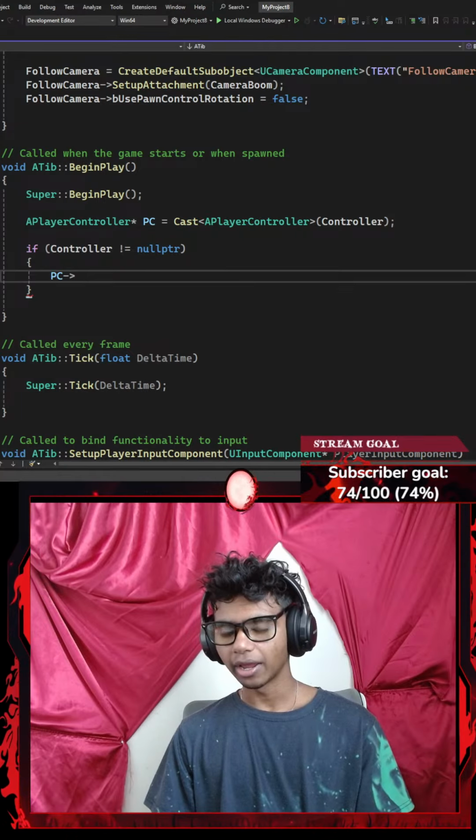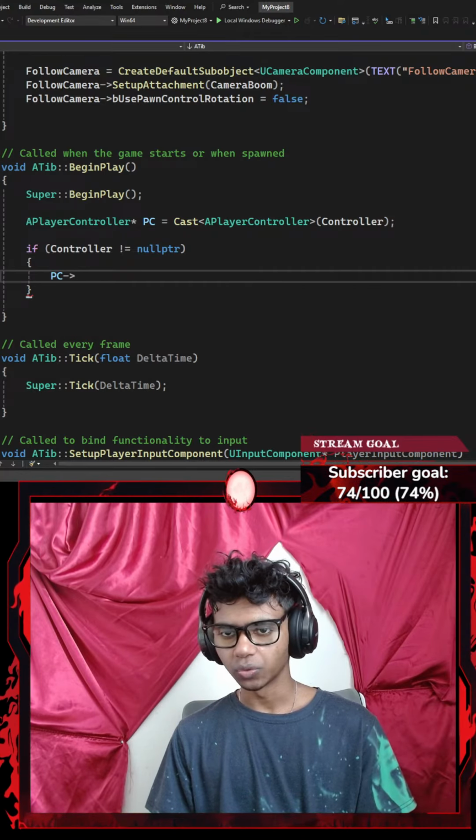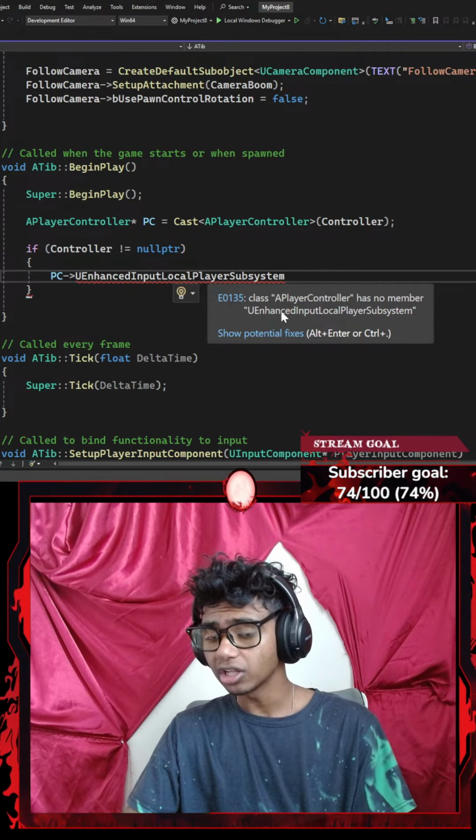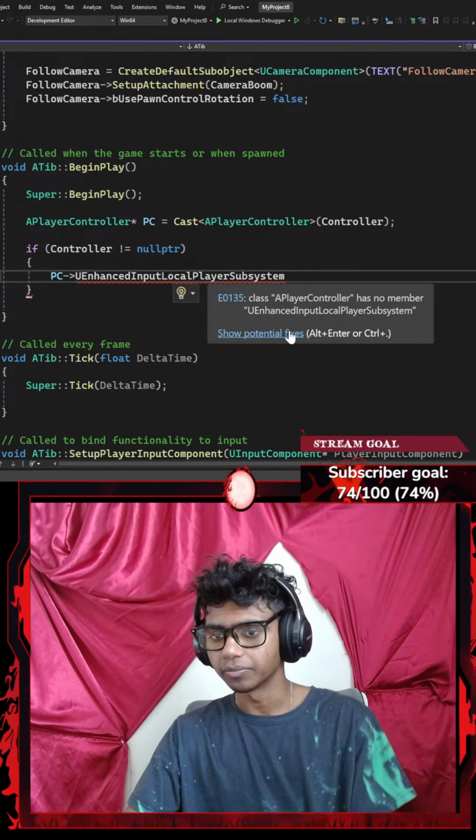There we go. Now my player controller is going to be pointing towards, I don't know, let's see. Okay, I'm going to be adding a UEnhancedInput, a UEnhancedInputLocalPlayerSubsystem. Did I spell something wrong? EnhancedInputLocalPlayerSubsystem. Okay, so it says a player controller has no member called UEnhancedInputLocalPlayerSubsystem.